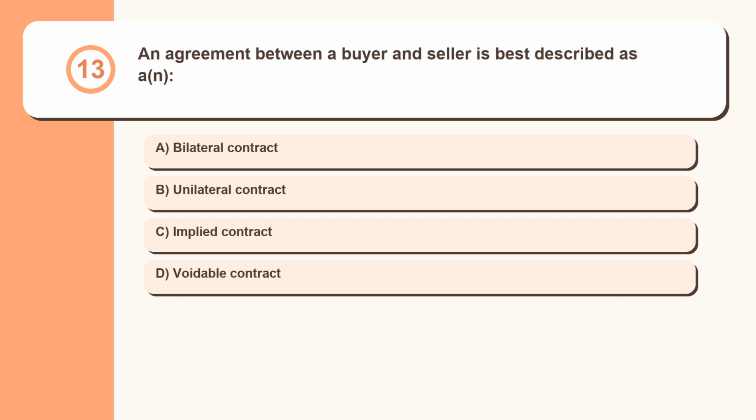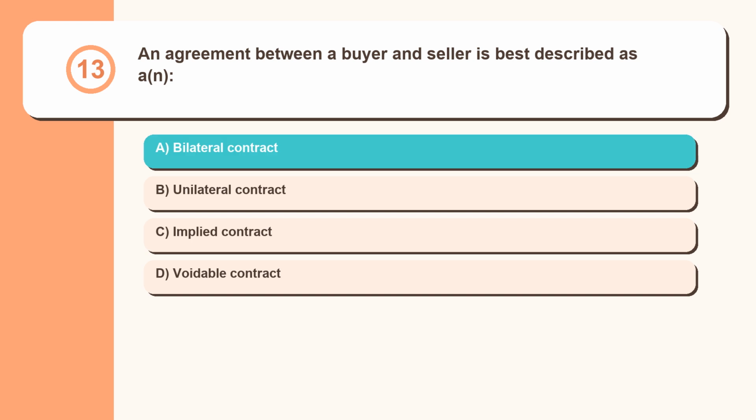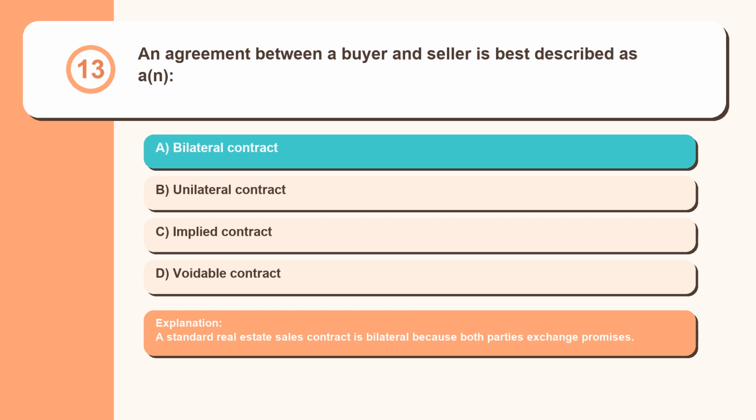Question 13. An agreement between a buyer and seller is best described as a: bilateral contract, unilateral contract, implied contract, voidable contract. A standard real estate sales contract is bilateral because both parties exchange promises.